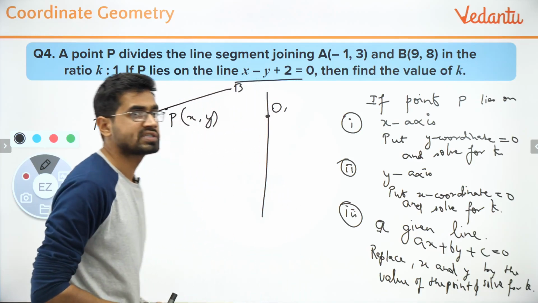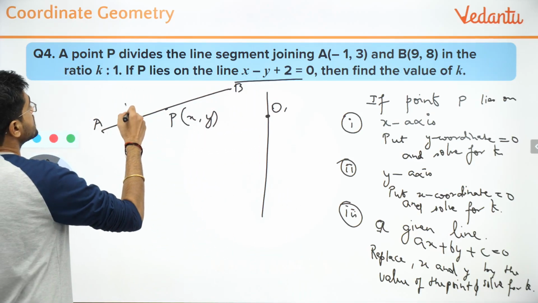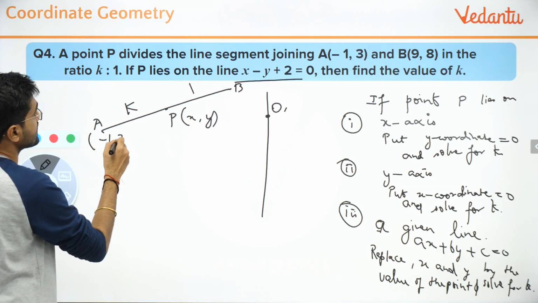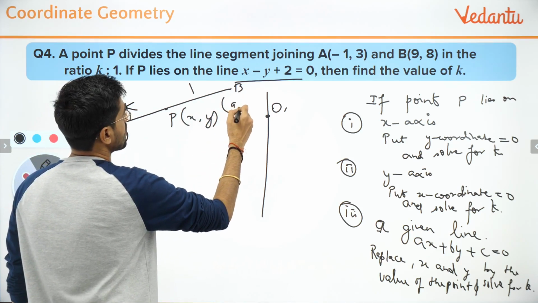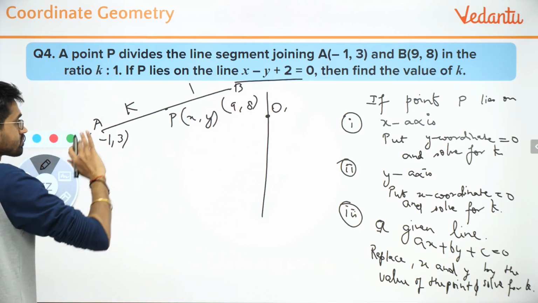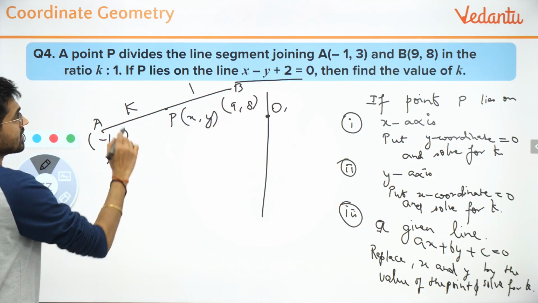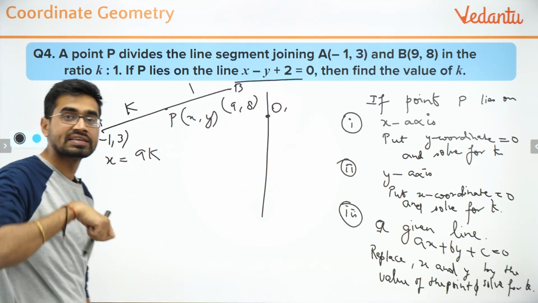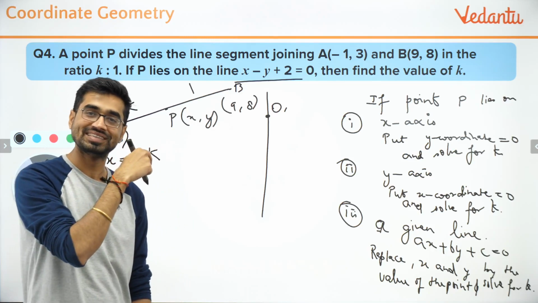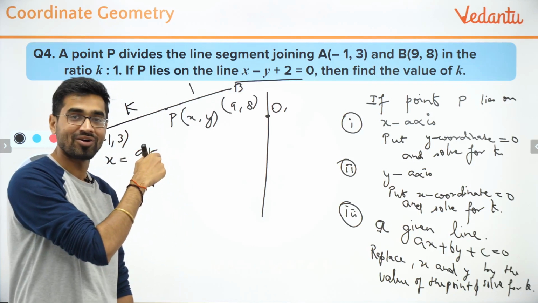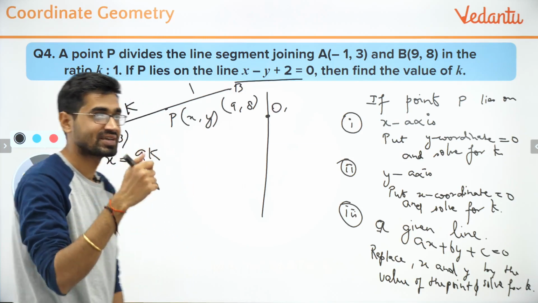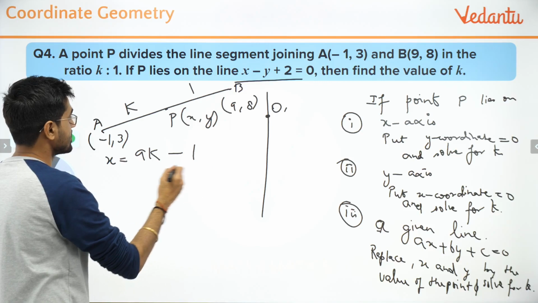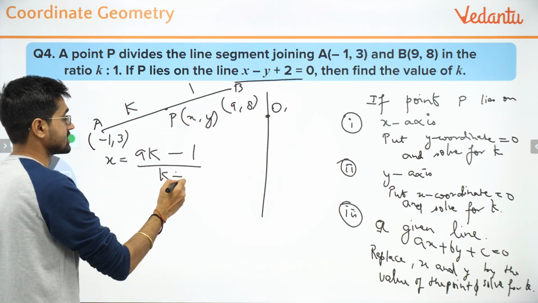Simple. Let's start. So the ratio is k is to 1. So what will be x? I have to write A as minus 1 comma 3, and B as 9 comma 8. Let's start now. So x will be k times 9, so 9k, plus 1 times minus 1. Now I'm skipping steps because I've taught you the easiest problem, correct? I'm at the liberty of having fewer steps. Yes? Fine. 9k minus 1, sum of the coordinates.